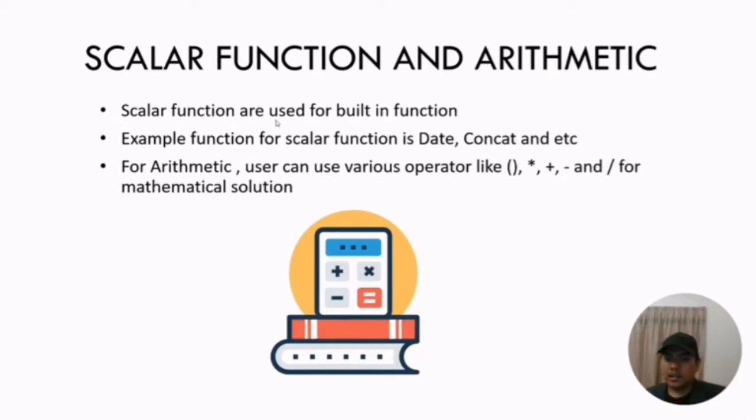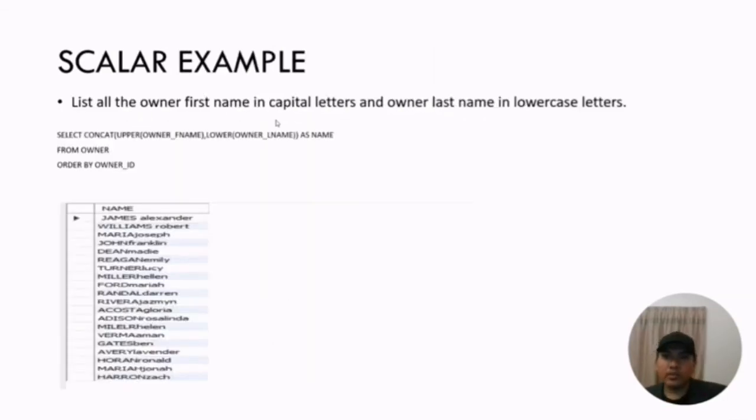So for scalar function and arithmetic, the user can find data without worrying about uppercase letters, or if the user would prefer lowercase letters over uppercase letters, they can use the scalar function. So that is for the example. And for arithmetic, the user can use the operators to find a sum, a difference, or a division of data, and what is the product of price, and so on. That is the explanation for scalar function and arithmetic. So we move to the example.